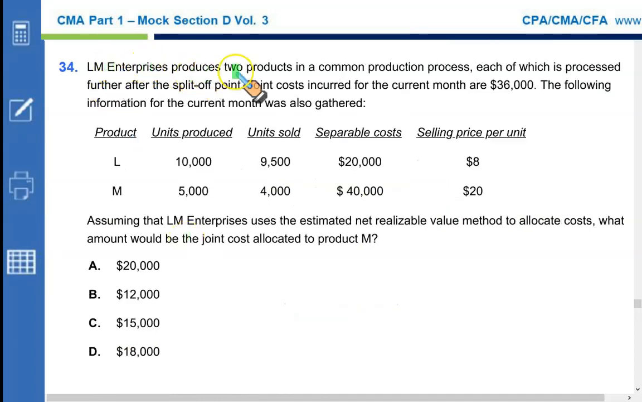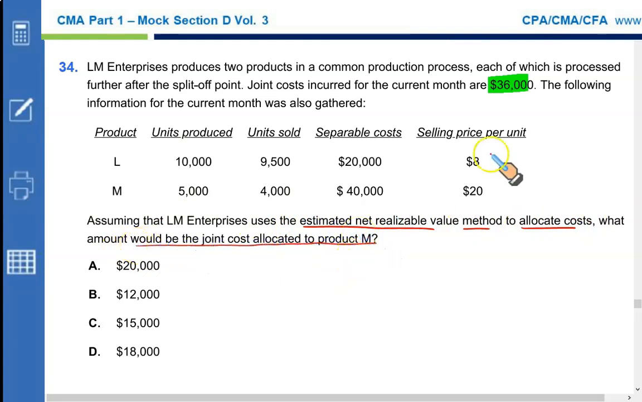LM Enterprises produces two products in a common production process, each of which is processed further after the split-off point. Joint cost incurred for the current month is $36,000. The following information for the current month was also gathered: units produced for L, units sold, separable cost, and selling price, and the same data for product M. Assuming that LM Enterprises uses the estimated NRV method to allocate costs, what amount would be the joint cost allocated to product M?